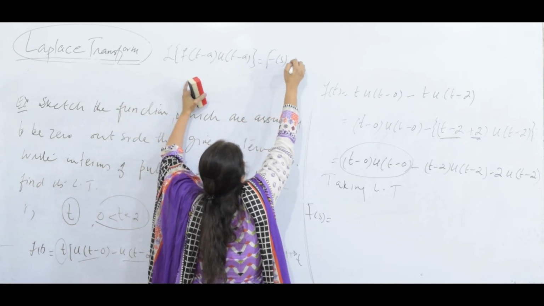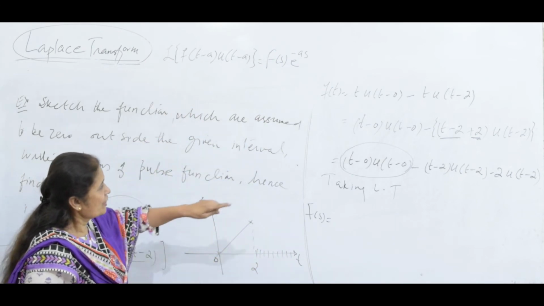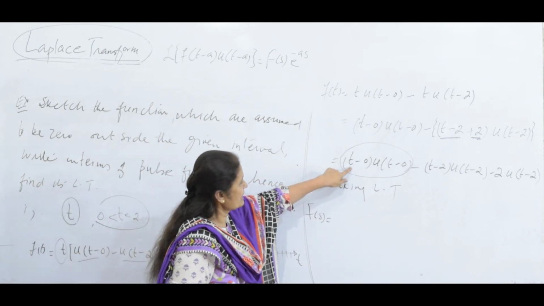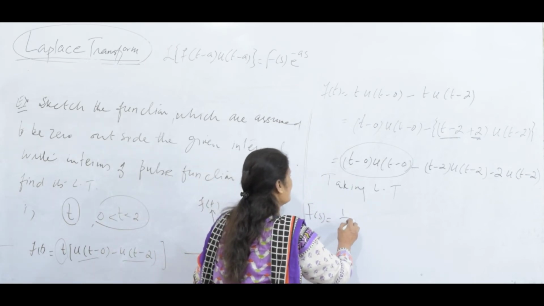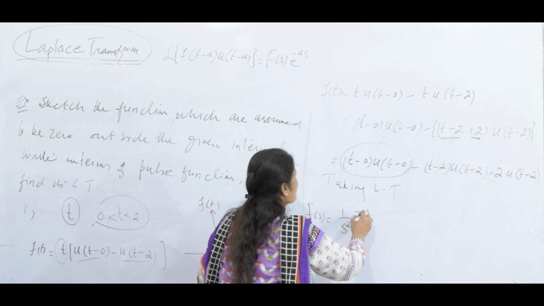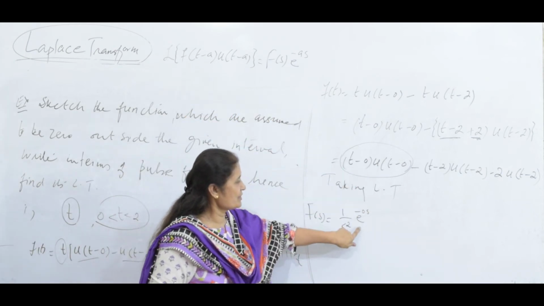F of s, e to the minus as. This is the second shifting theorem I have written. So here t is a function. What is the Laplace transform of t? 1 over s square e to the minus 0s, because a is 0 there.